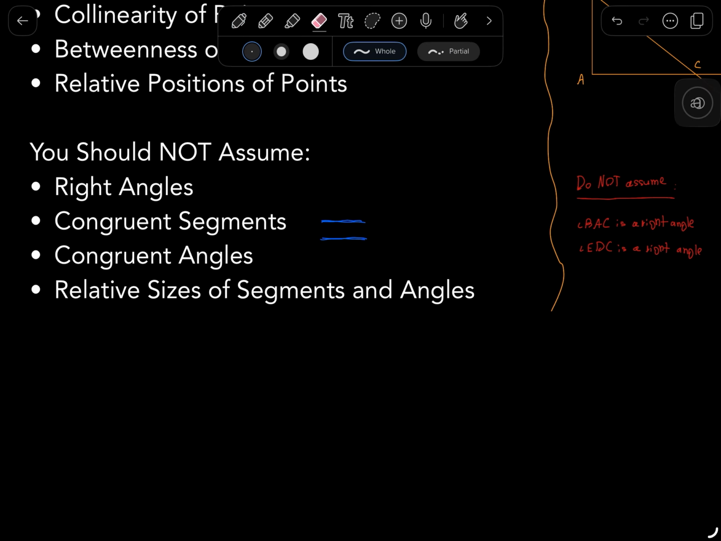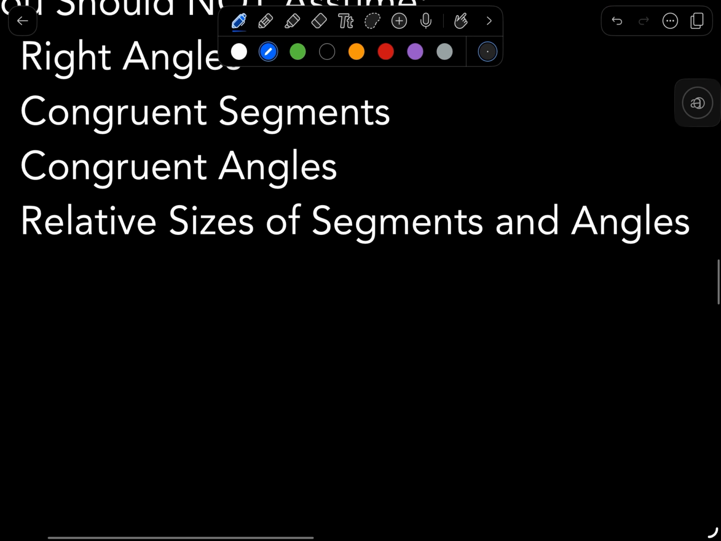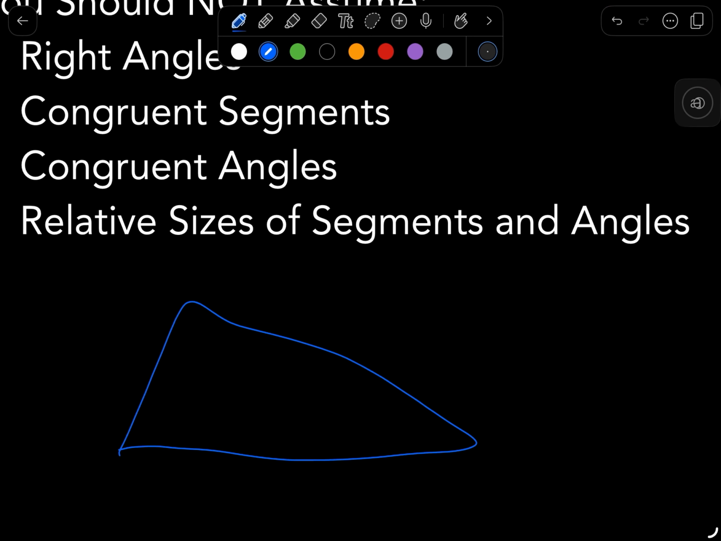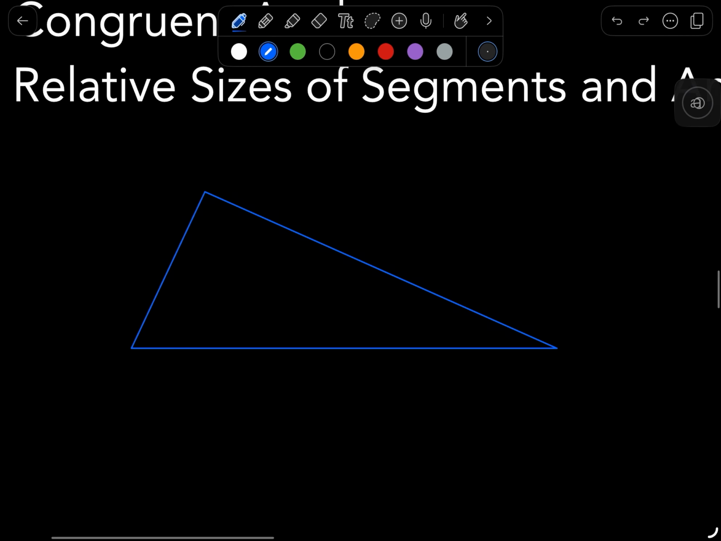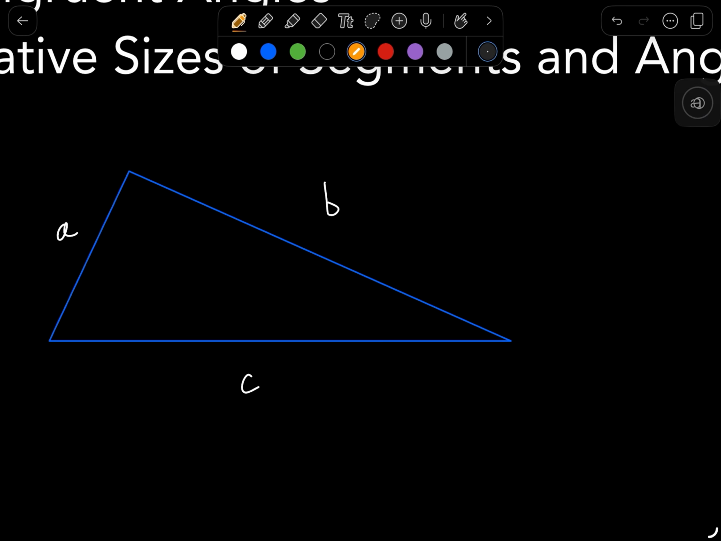And lastly, let's say you're given a triangle, so I'm just going to draw a quick triangle here. Now, what do I mean by relative sizes of segments and angles? Let's just label these sides A, B, and C. By looking at this triangle, you might think segment B seems definitely longer than segment A, so therefore B has to be bigger than A. Even though it looks like that, you can't assume that either, unless the problem tells you.